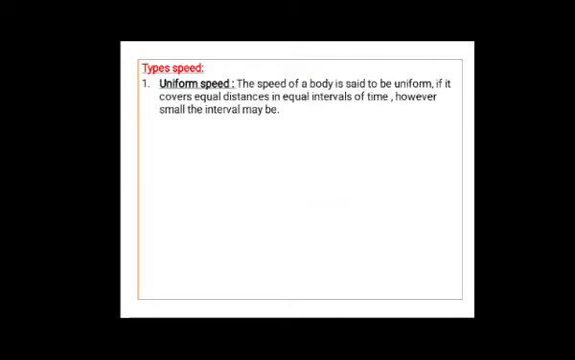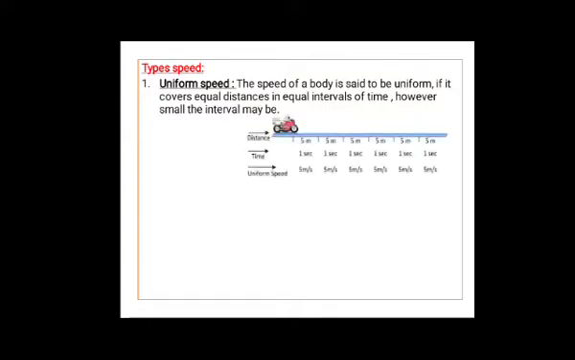Now let us see some types of speed. Let us take the first one, that is uniform speed. The speed of a body is said to be uniform if it covers equal distances in equal intervals of time, however small the intervals may be.